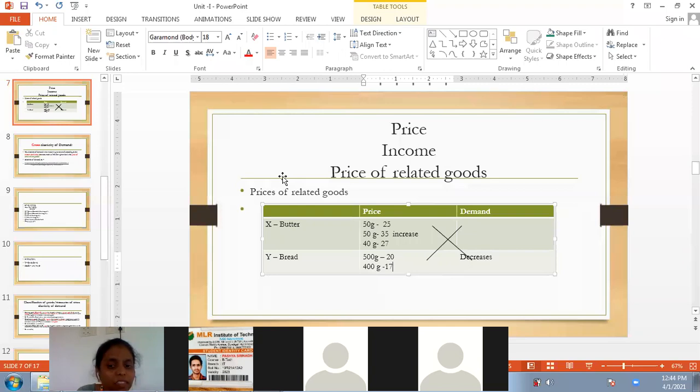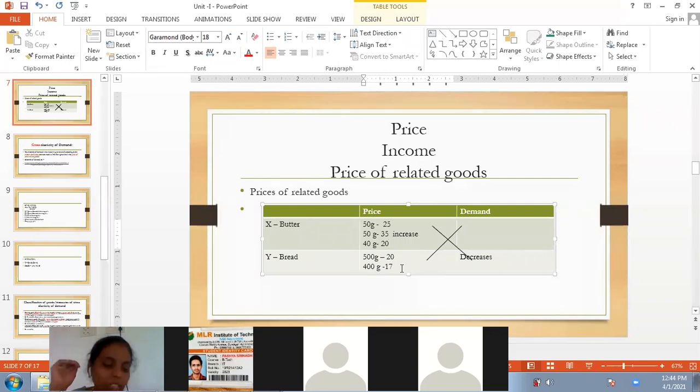I don't have any extra money to spend. In such a case, what happened? It is not possible for me. Even though, for example, in the previous one which we have taken, the person used to purchase 20 rupees plus 17, that means 37 rupees. For 8 rupees, what happened? I cannot purchase butter, I cannot purchase bread. I will purchase some tea, something, so that I can fulfill my hunger because there is no other option available. Such a case we'll call negative income elasticity of demand.